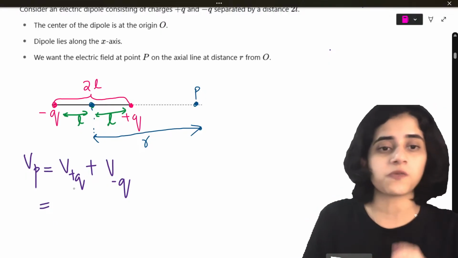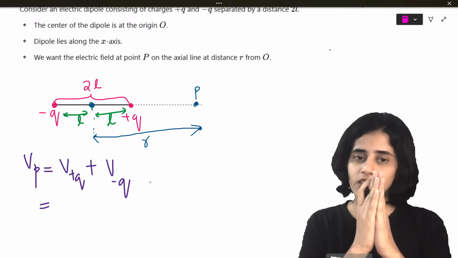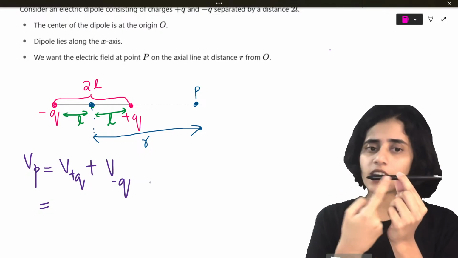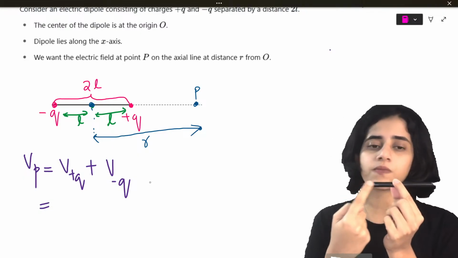Now potential because of plus Q. So where is plus Q? This is plus Q, this is point P. So you can see plus Q and P. What is the distance?